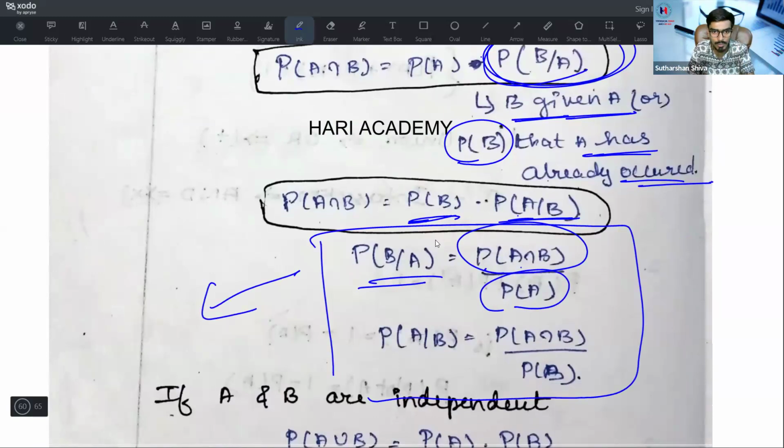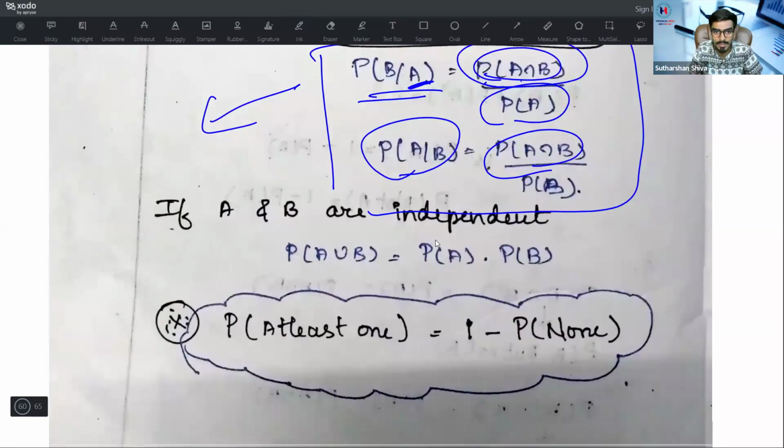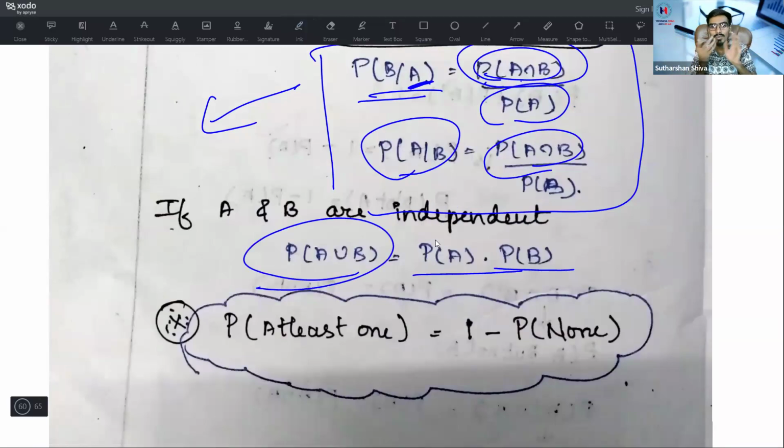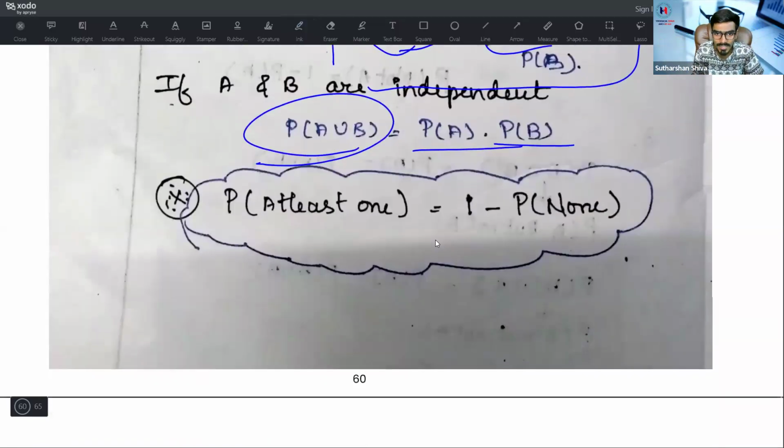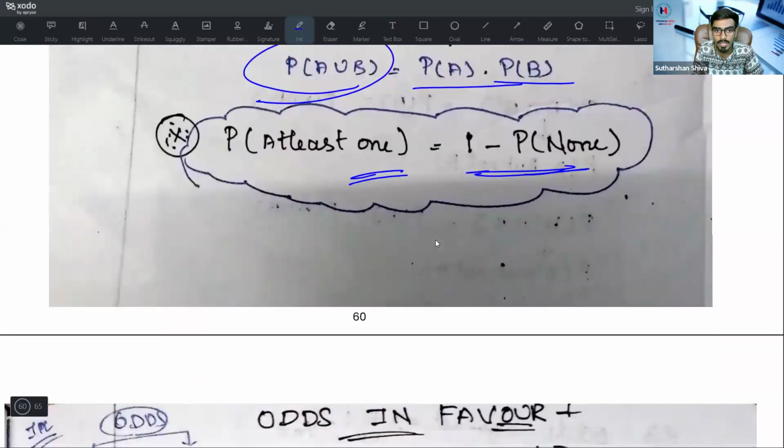P of B by A is equal to, you have A in the denominator, so in the denominator you put P of A, and the numerator remains the same, P of A intersection B. What is P of A by B? P of A by B is equal to P of A intersection B divided by P of B. If A and B are independent, P of A intersection B is equal to P of A into P of B. If independent, remove the intersection point. P of at least 1 is equal to 1 minus P of none. That we have already covered. It is the most important whenever you come across an at least one part.